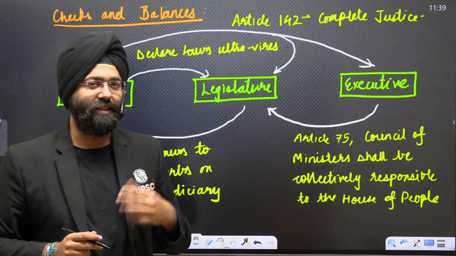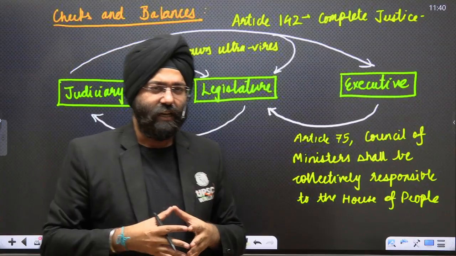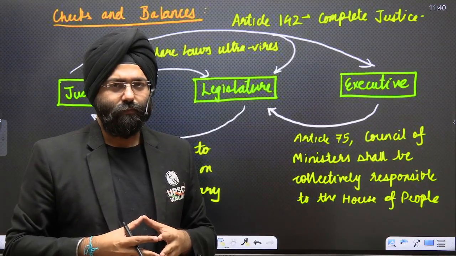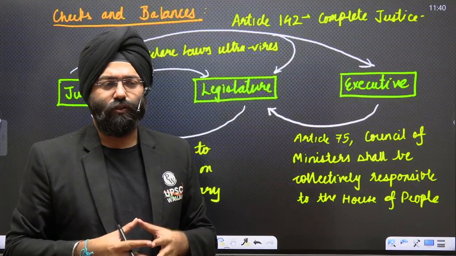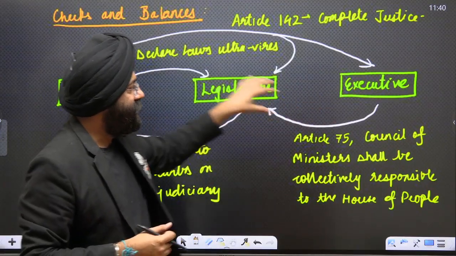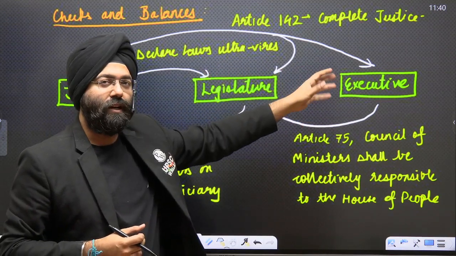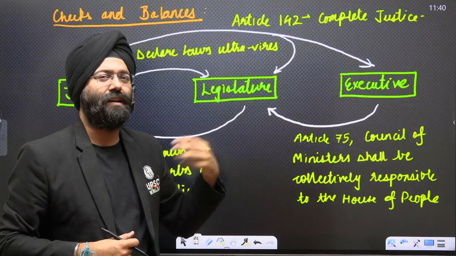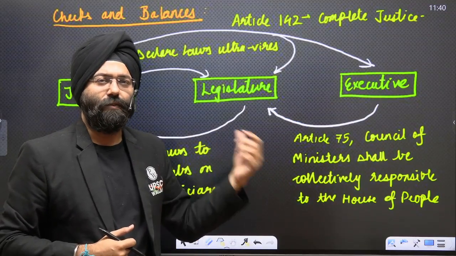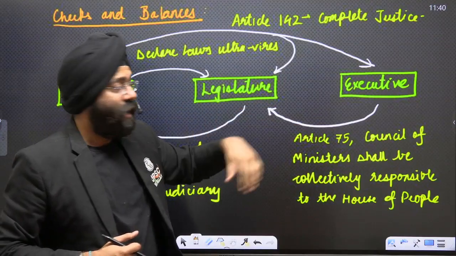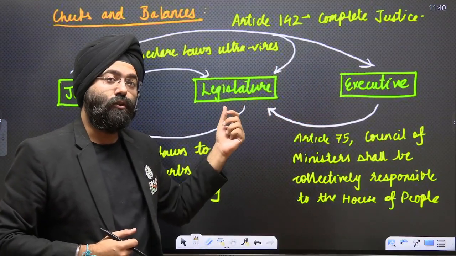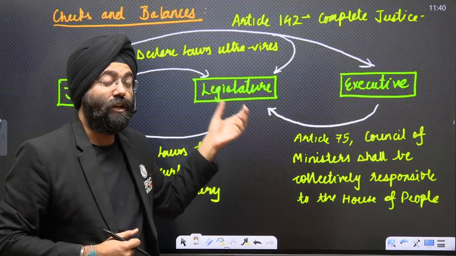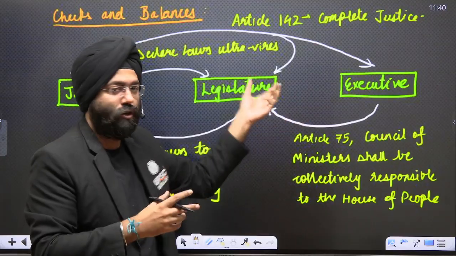Now, if the executive, let us say the government in simple words, the elected representatives who form the government in power, lose confidence in the Lok Sabha, then the government falls. That means the legislature is also there to keep a check on the executive, not only through the no confidence motion, but also through various standing committees and parliamentary debates. Along with it, the executive can also make rules and laws which bring certain changes with respect to regulation of the legislature. That also balances. So they both are balancing each other.